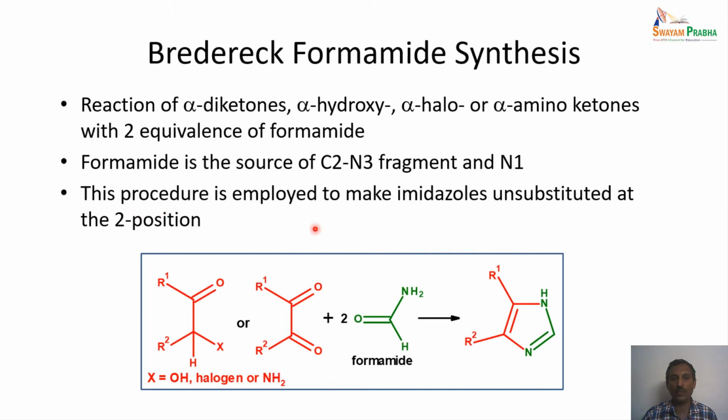So this procedure is basically employed for making imidazoles unsubstituted at the 2 position. So that means this carbon is actually having a hydrogen. In other words, this carbon, whatever we are going to get, is an unsubstituted one. So for making the 2 position unsubstituted, this is the best method to use.